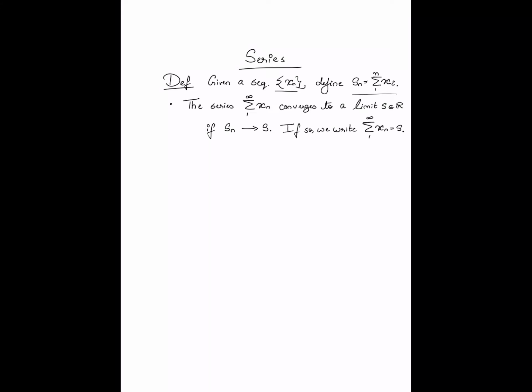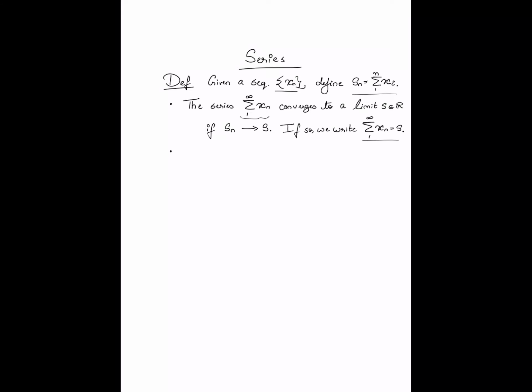If that sequence of partial sums Sn converges to S, we say that the series, which we denote by summation 1 to infinity xn, converges, and we write that S is the limit of this series, and we express this in this manner. That is, we write summation 1 to infinity xn is equal to S. What this means is, of course, that Sn converges to S. And again, convergence is reserved for scenarios where the limit under consideration is real valued.